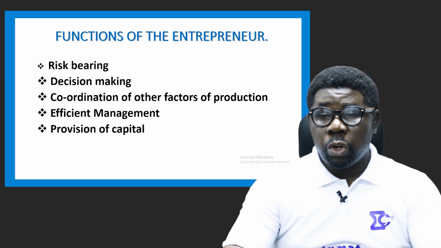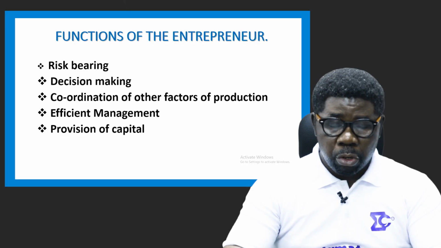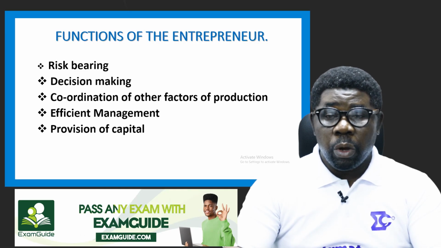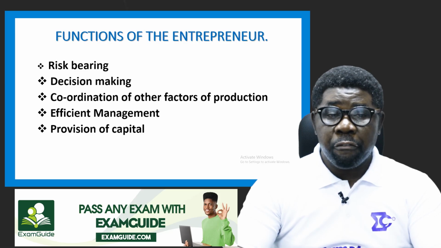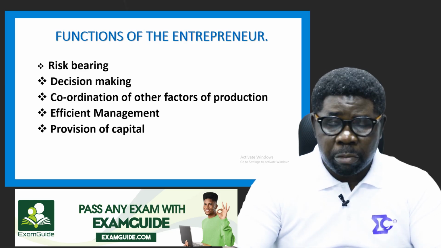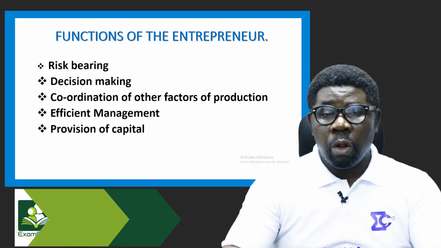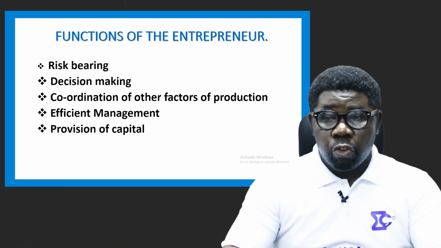All right. They coordinate other factors of production. The entrepreneur is the one that does this. They are the one that puts together every other factor of production to ensure that production takes place. They measure the input adequately, all right, in equal or proper proportion to ensure that the output expected is achieved.